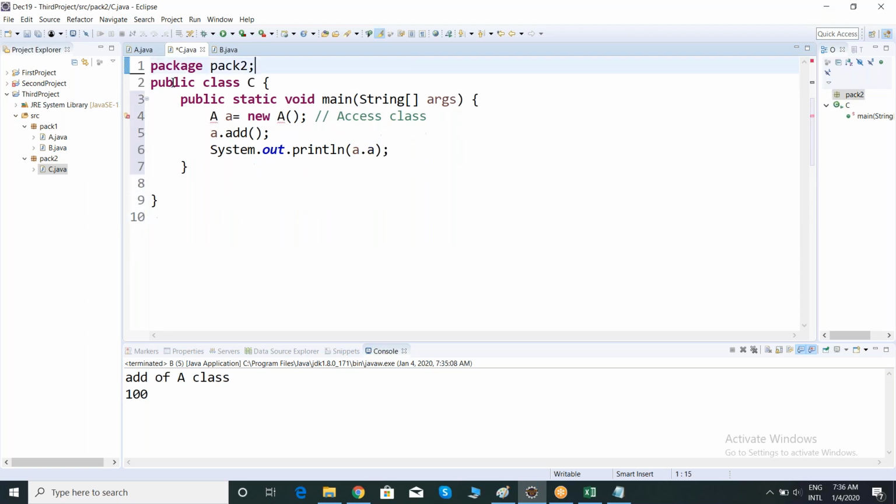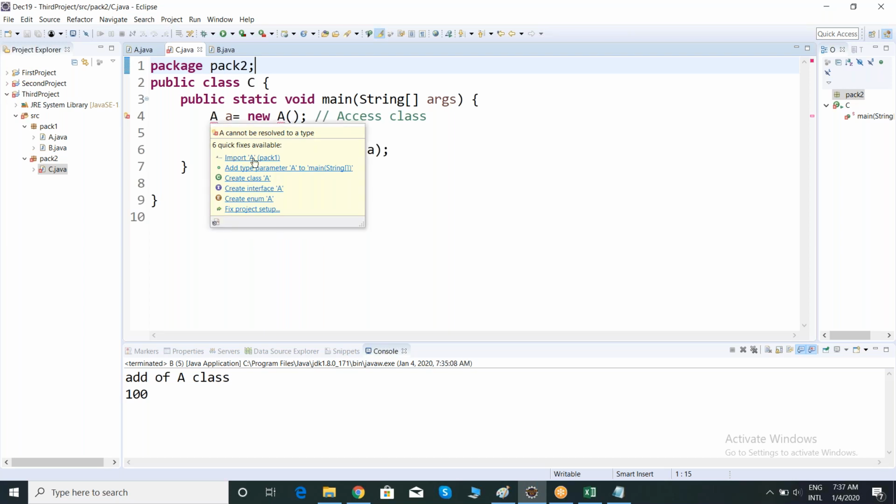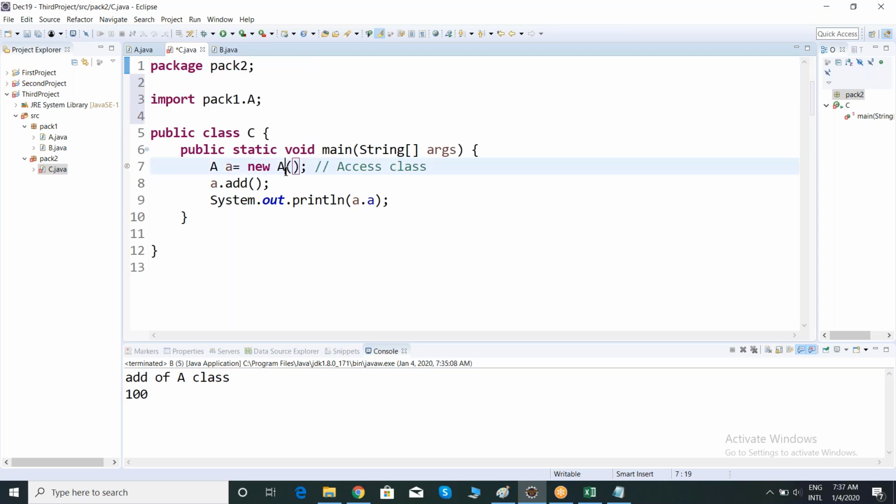Now observe, team. Why am I getting an error here? Anyone? Without an import statement, we cannot access other packages' classes. For that, we have a keyword called import. How to import, team? Import package name, class name. Otherwise, just put the cursor here, click on import A from pack1. Now the error is gone. This time we are able to access because we have an import statement. Clear, team?